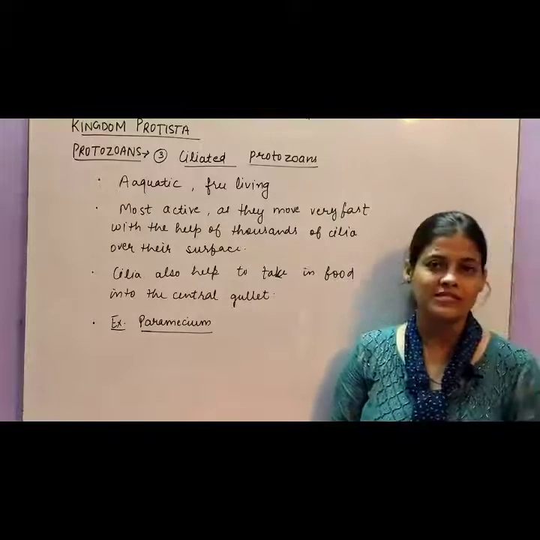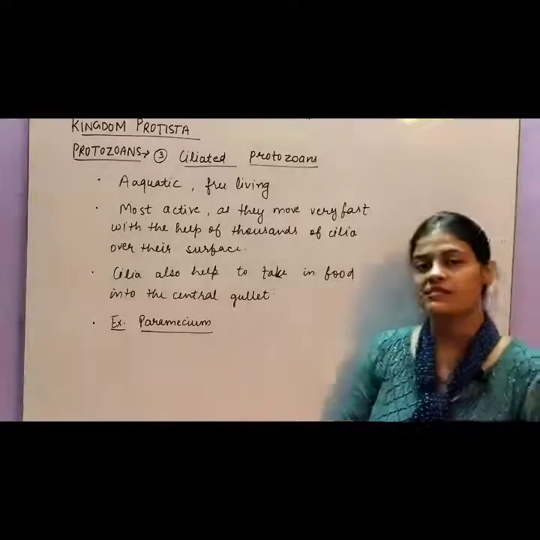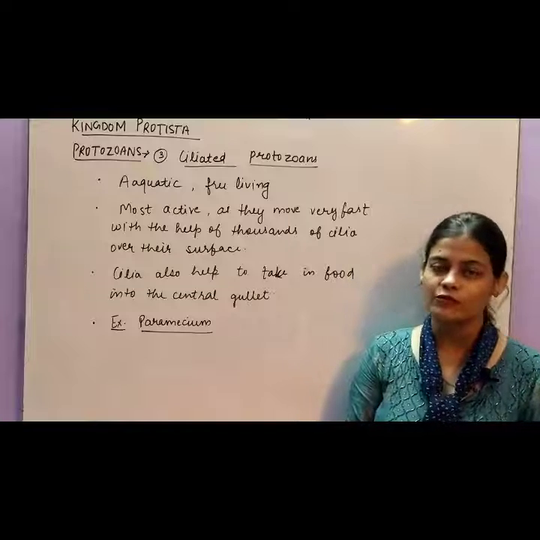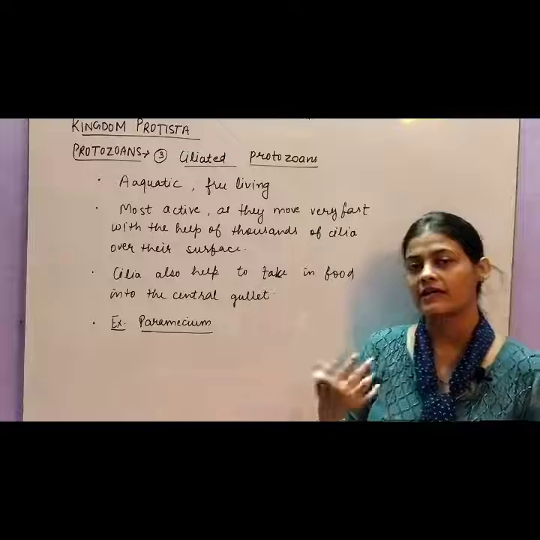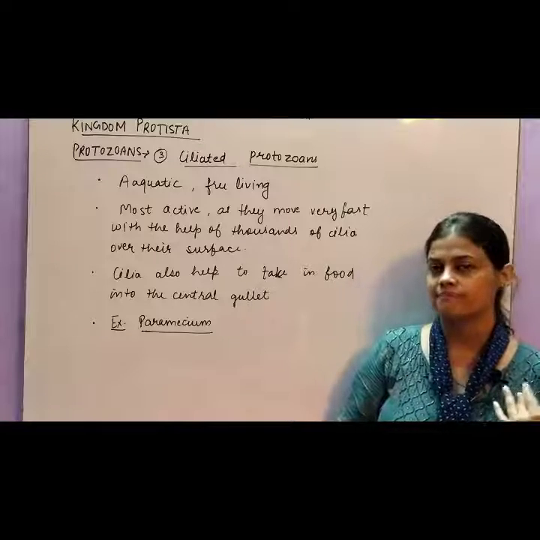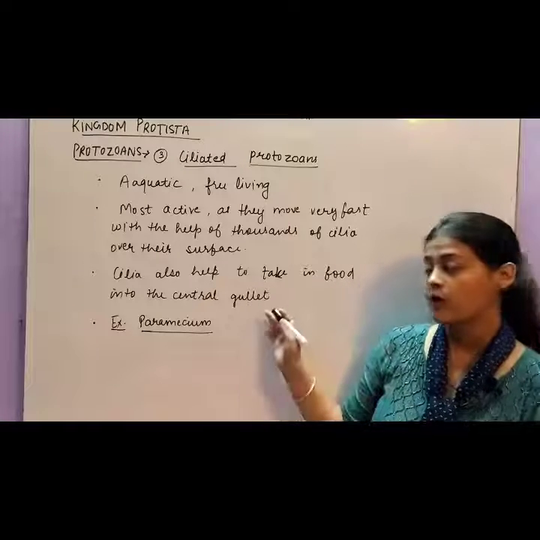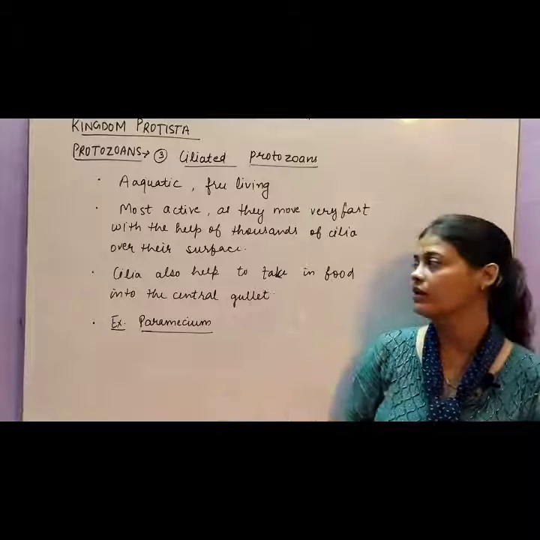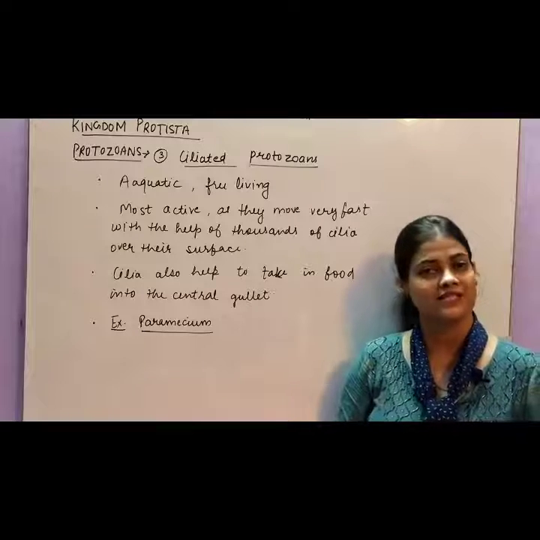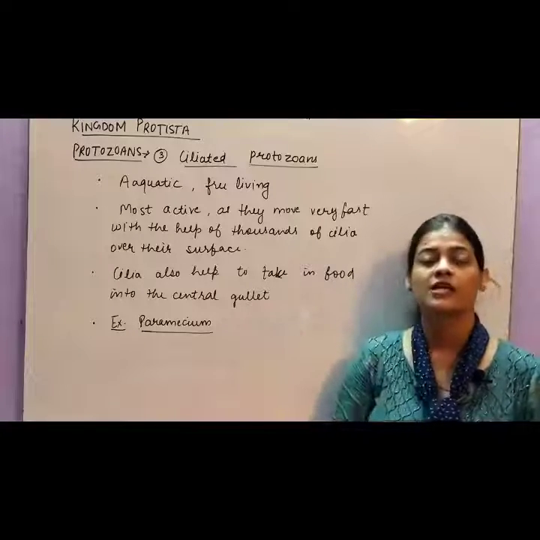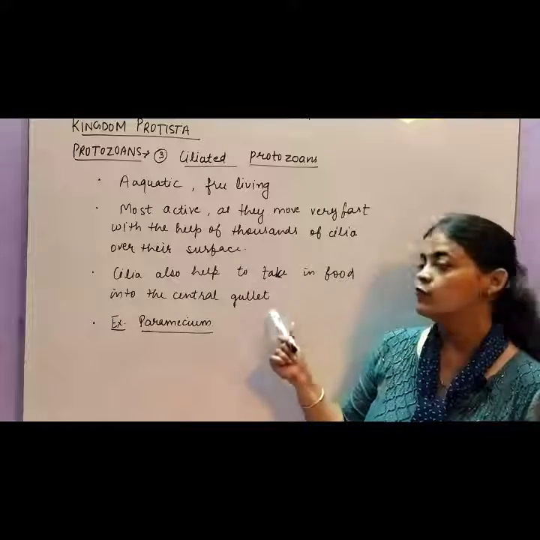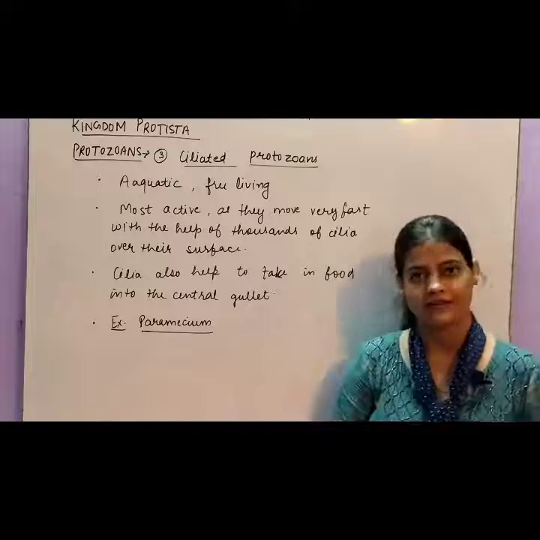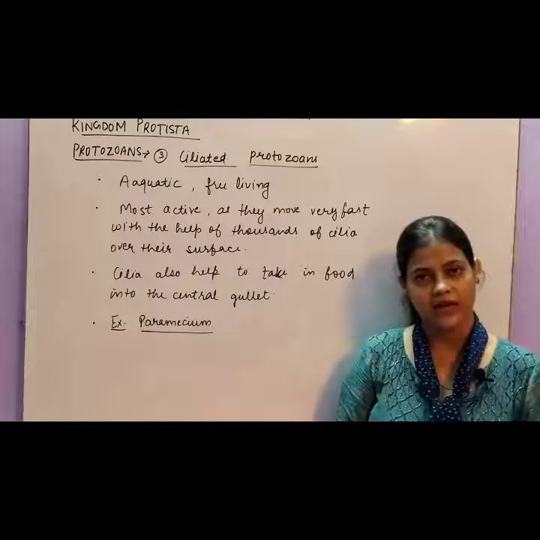They are found in water basically, and these cilia also help them take food into the gullet present in the body. Like in our body we have a gut, which is a cavity present inside the body, similarly they have a gullet, so these cilia also help the water-laden food to enter into the gullet. The best example is Paramecium.